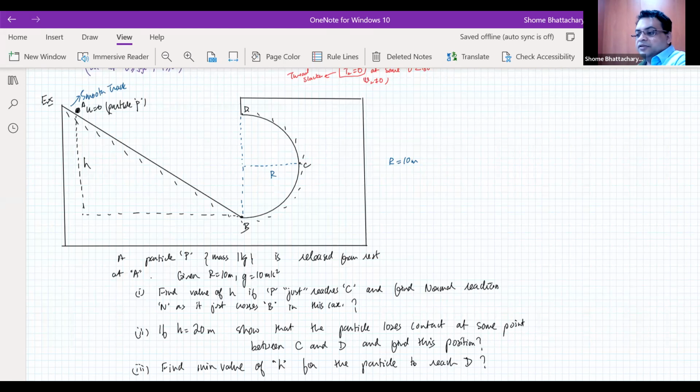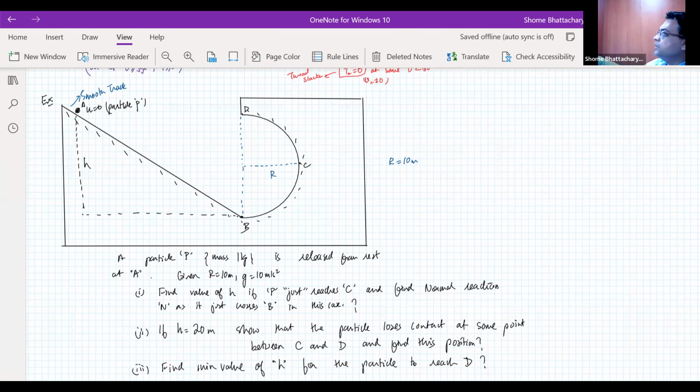Notice that this is a slightly different case of vertical circular motion in the sense that there's no thread attached, rather there's a track. But if you make the free body diagram of the particle while it is in contact at any point on the track, you'll see that normal reaction is playing the same role as tension. The normal reaction is going to act in the centripetal direction, just like tension acts, right? And because it's a frictionless surface, again our mechanical energy is conserved. Normal reaction will always be perpendicular to velocity, so it will not be doing work. So the sum of gravitational potential energy and kinetic energy will be conserved. That we can apply throughout.